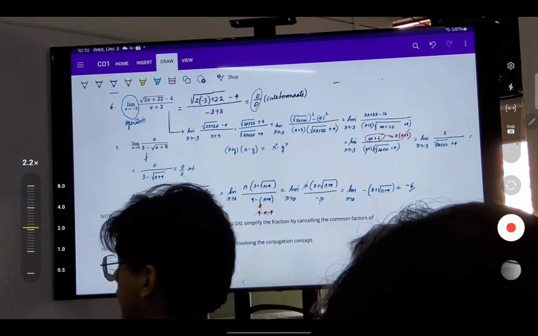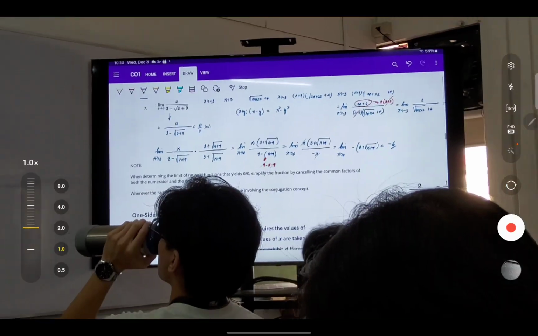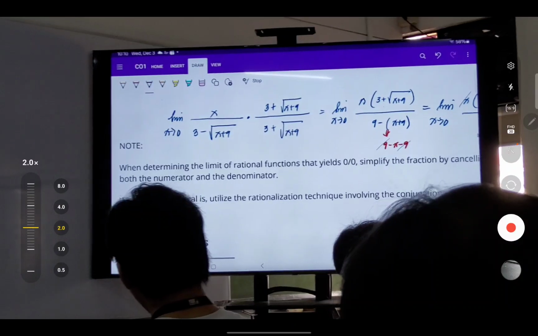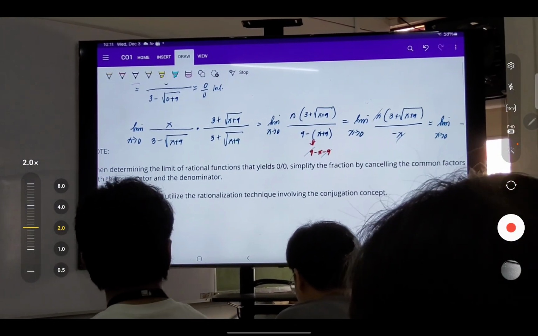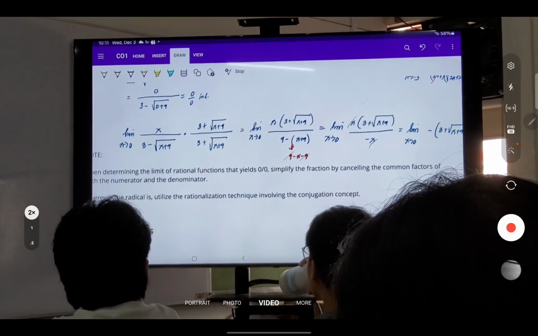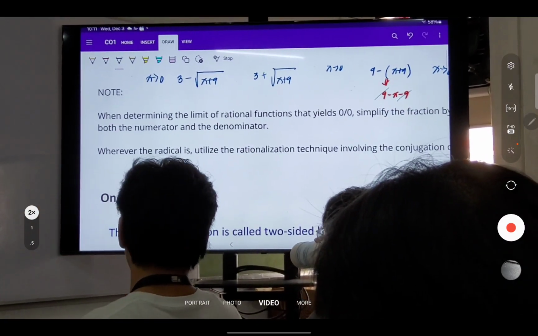Okay. So now, ito yung may summary dito na when determining limit of rational functions like a0 over 0, we simplify the fraction by cancelling common factors. Ito yung factoring, right? Yung isa naman, pwede rin yung finding or rationalizing the numerator or the denominator by multiplying by its conjugate.